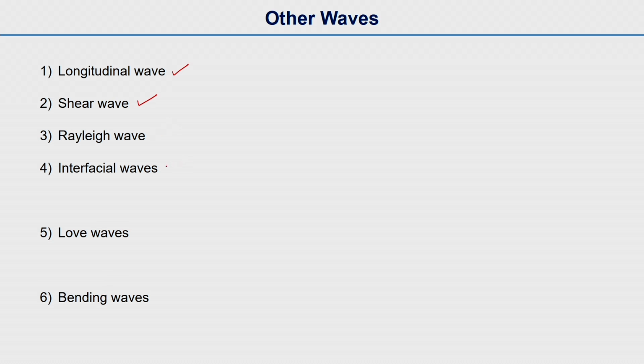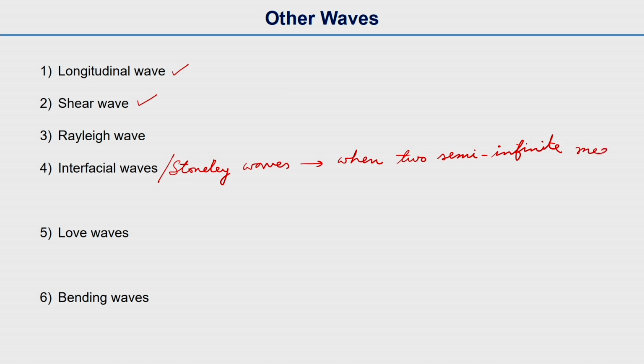So interfacial waves or Stoneley waves are formed when two semi-infinite media with different properties are in contact.